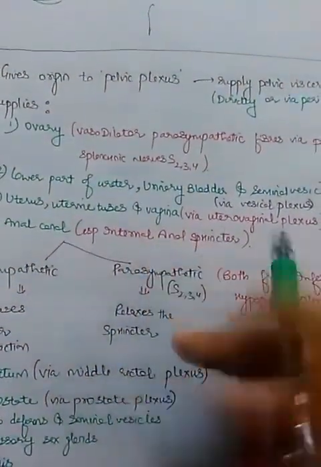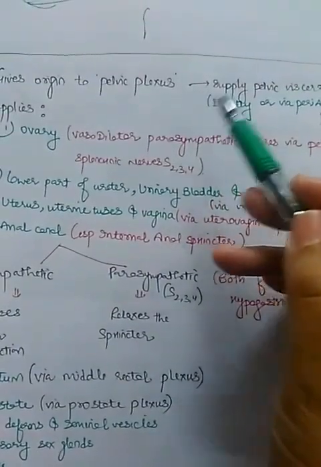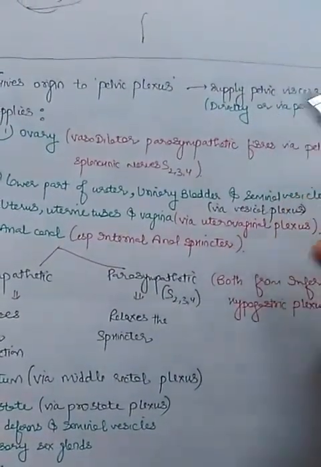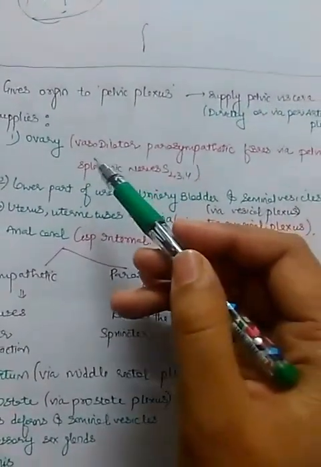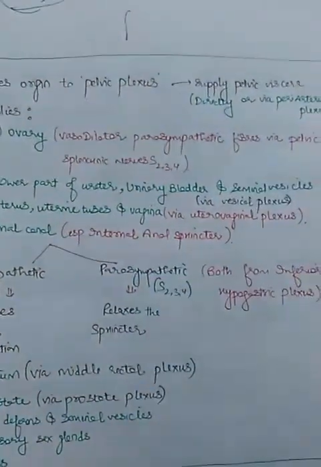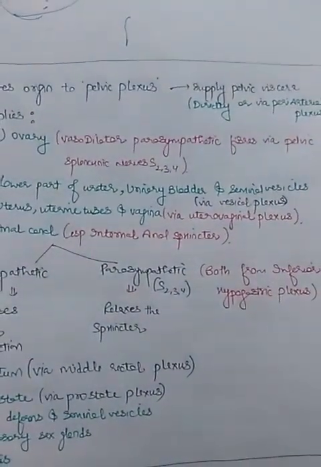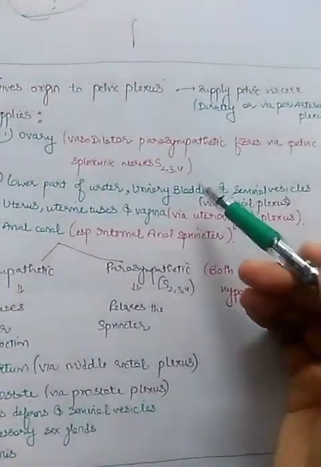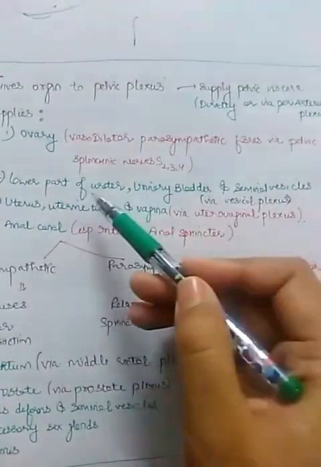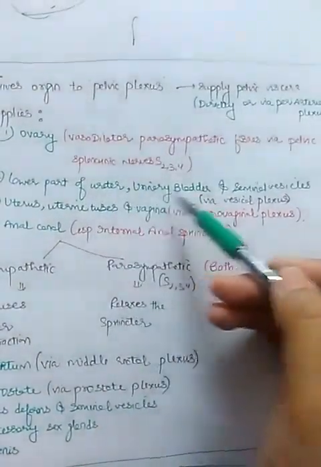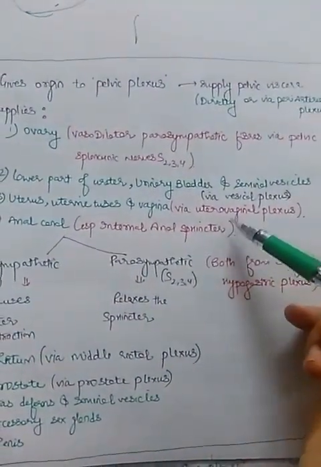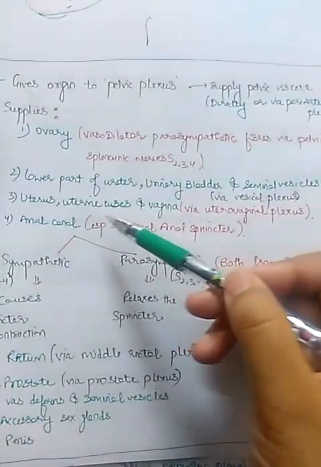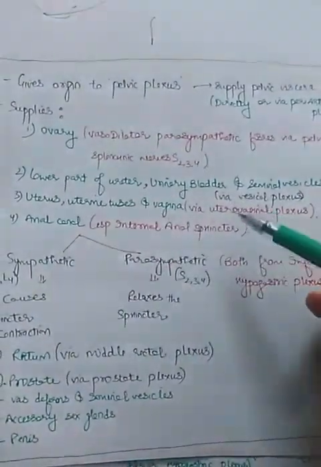This inferior hypogastric plexus gives origin to the pelvic plexus, which supplies the pelvic viscera either directly or through periarterial plexus. For example, in the ovary, it supplies vasodilator parasympathetic fibers via pelvic splanchnic nerves, that is S2, S3, S4. Also, it supplies the lower part of the ureter, urinary bladder and seminal vesicles. And via the uterovaginal plexus, it supplies the uterus, uterine tubes and vagina.